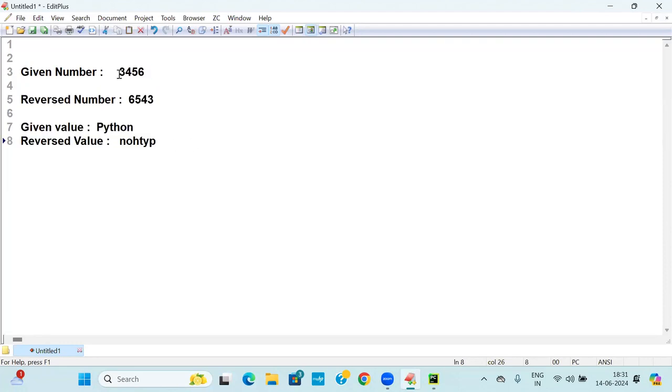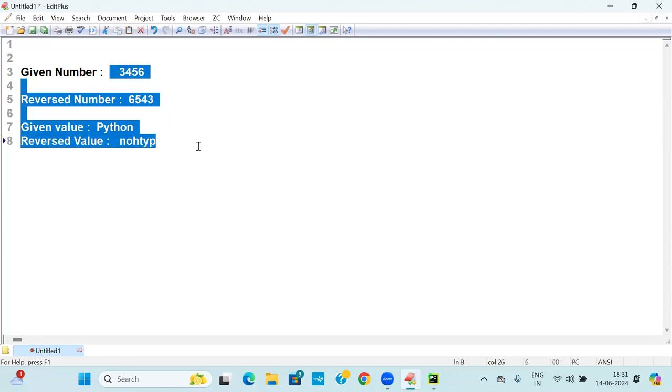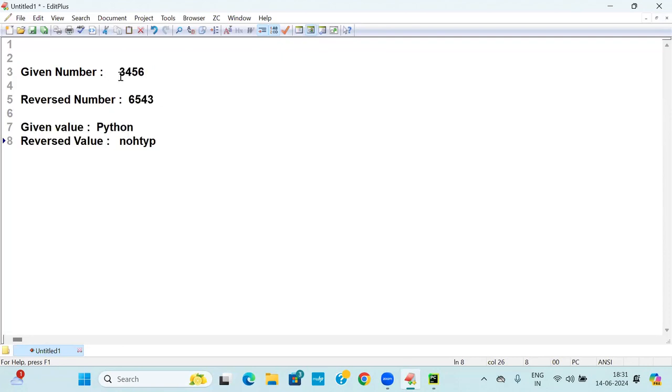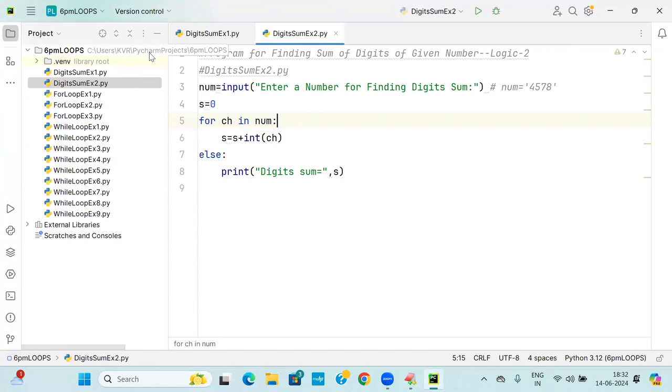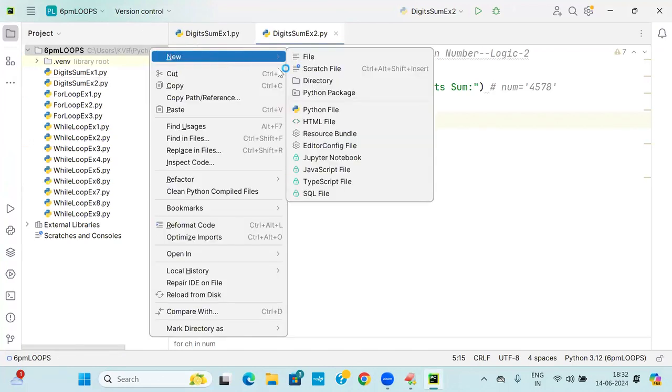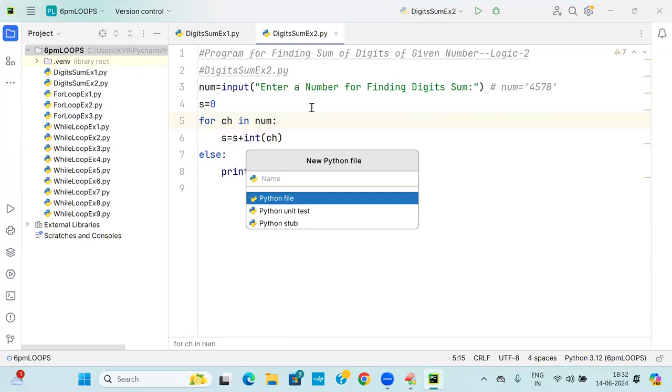And if they ask you this, I want to tell you two logics. One logic is very complicated. One logic is very simple, that you already know from my class. One logic I will tell you now, later I'll tell you the second logic also. When I say the second logic, third logic like that, don't feel difficulty. You welcome it to improve your skill set. If I don't tell these multiple logics, you will not become intelligent. By learning multiple logics, you will become intelligent or not? That is what is required. So I'm going to write it. Reversed value.